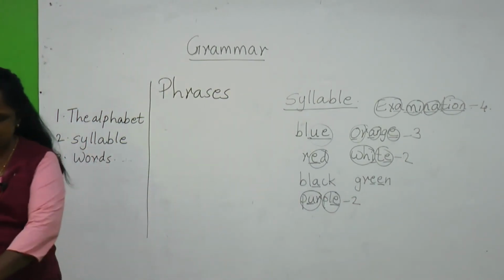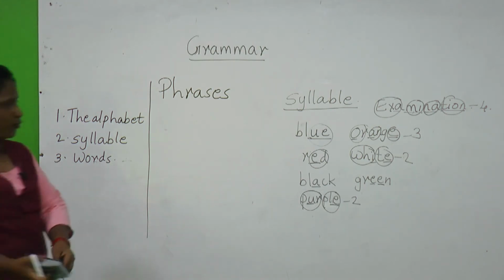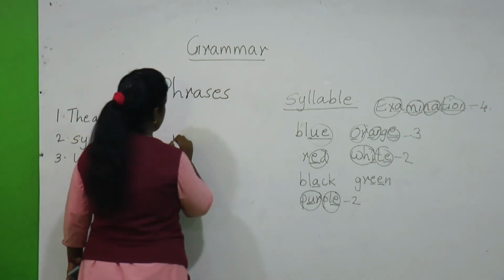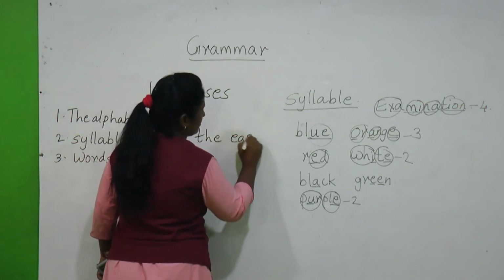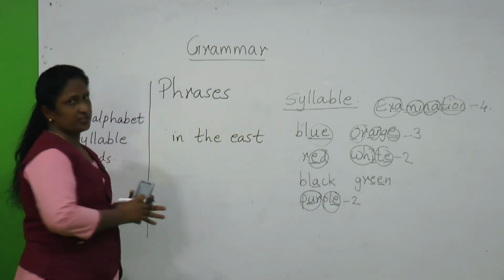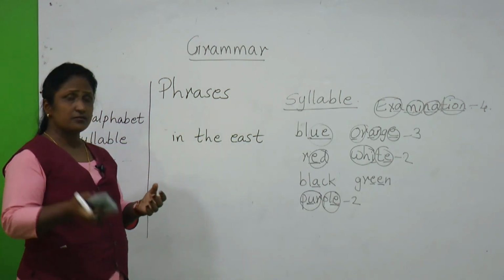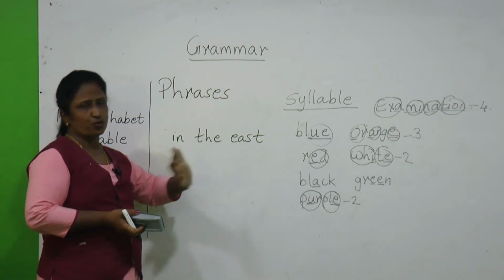A phrase is a group of words which does not make a complete sense. If I write only this, in the east, children, you are not going to understand what the teacher has written in the east. You may be worried about what exactly she wants to tell you. If you write only this much, you are not going to understand.